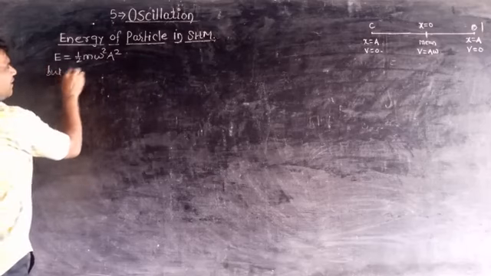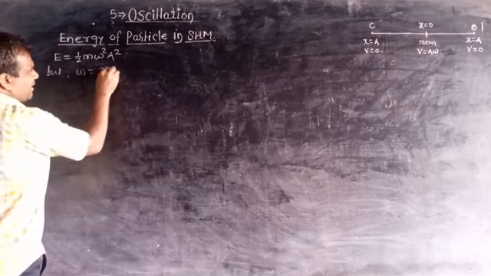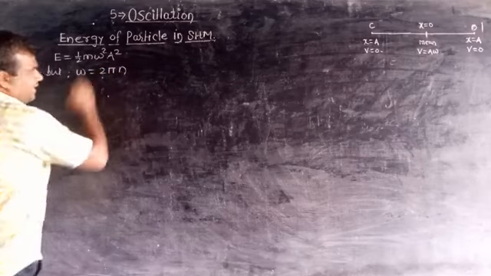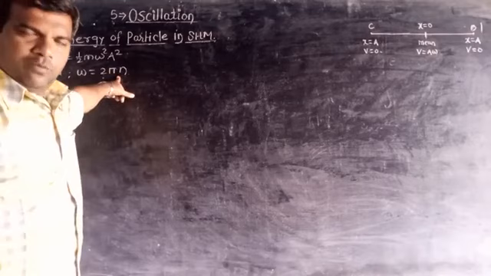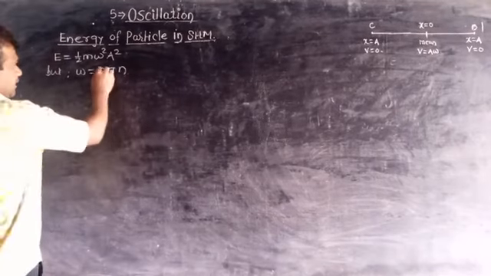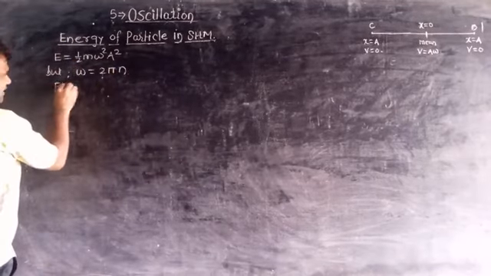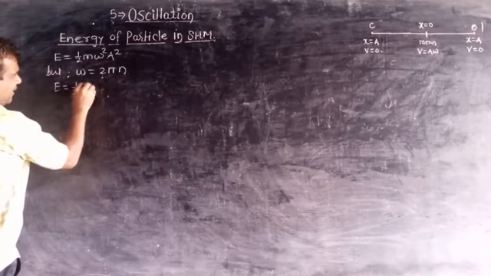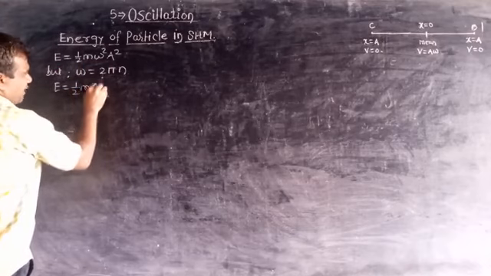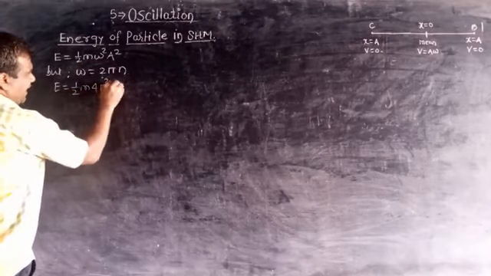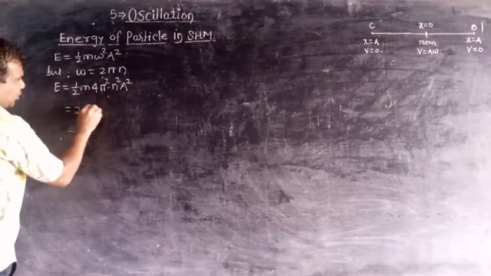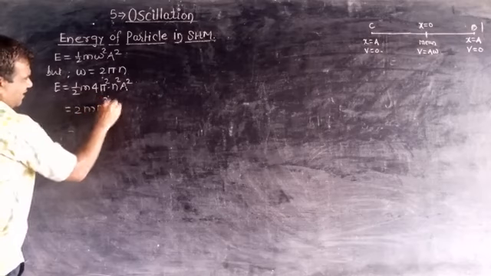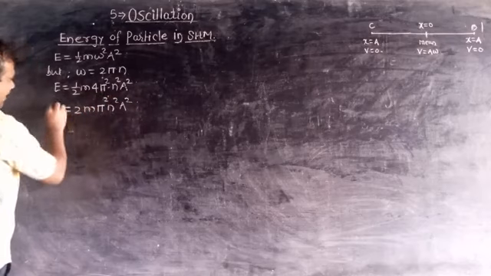But omega is nothing but 2 pi n, where n is the frequency of SHM. Therefore, this can be written as E is equal to half m omega square, meaning 4 pi square n square A square. This can be written as 2 m pi square n square A square.